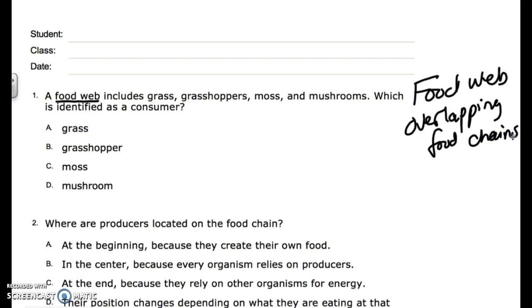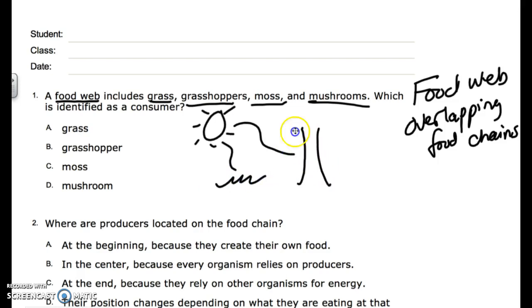Now, when you have overlapping food chains, different things kind of happen. So I have grass, I have grasshoppers, I have moss, and I have mushrooms that are all down in my ecosystem. I've got the sun shining down on the grass. I've got the sun that's shining over here onto this tree. And I've got a little bit of moss over here on the tree, sun shining through there. I've got a mushroom over here right next to the tree. And he is home to some Smurfs. No, just kidding. He is decomposing some dead things down here.